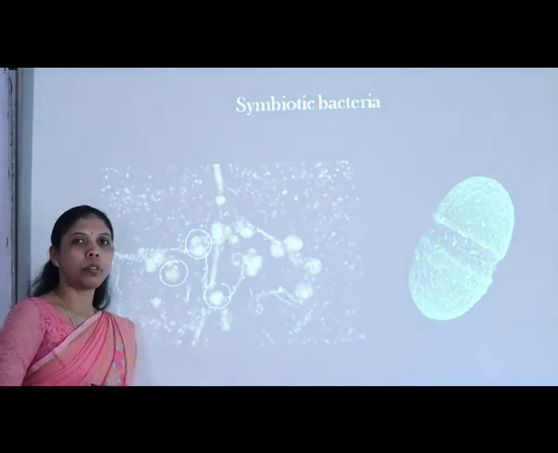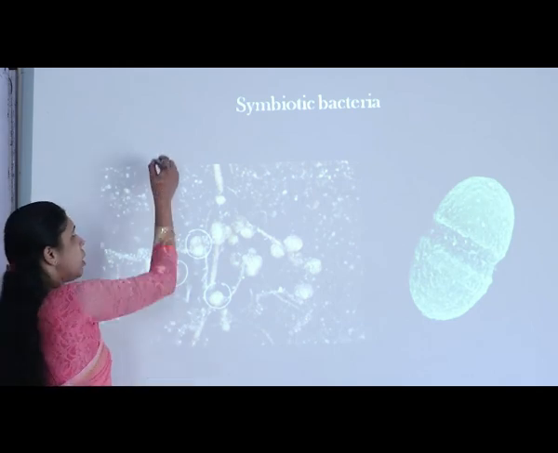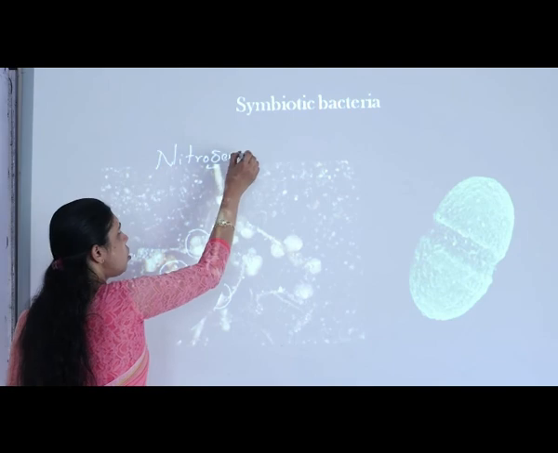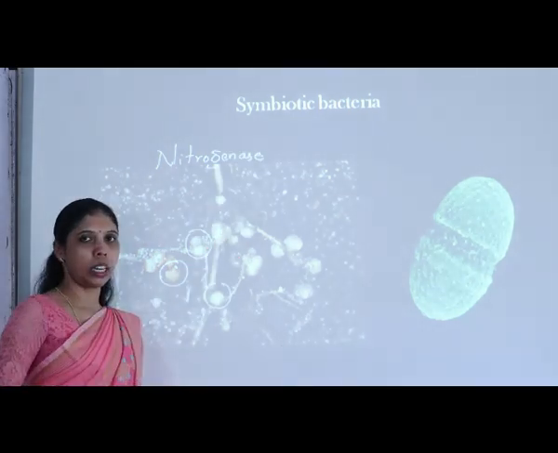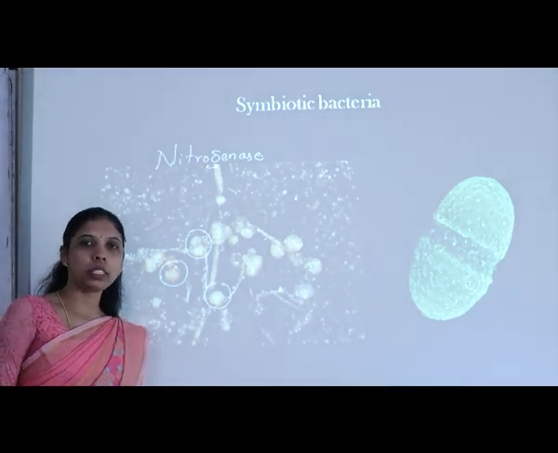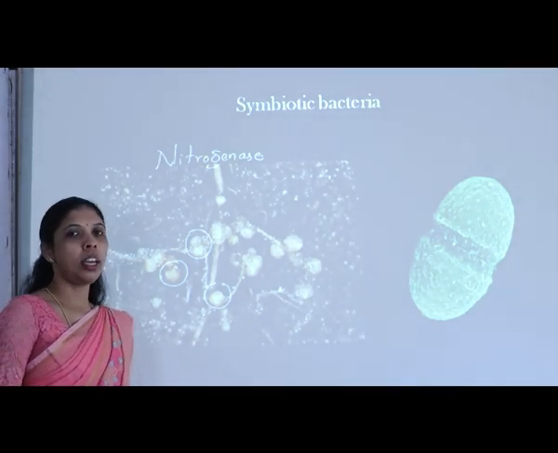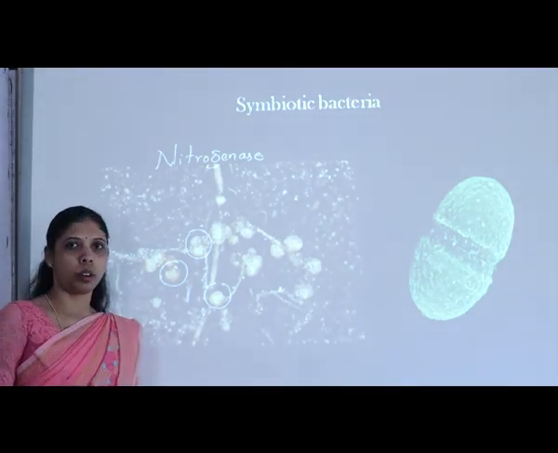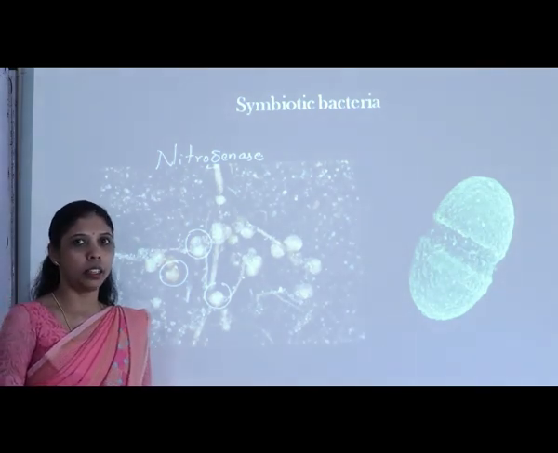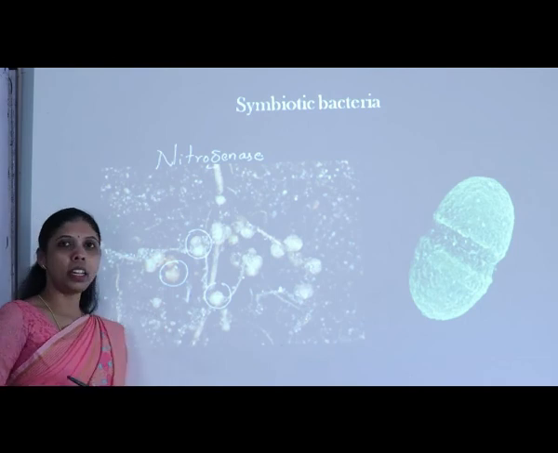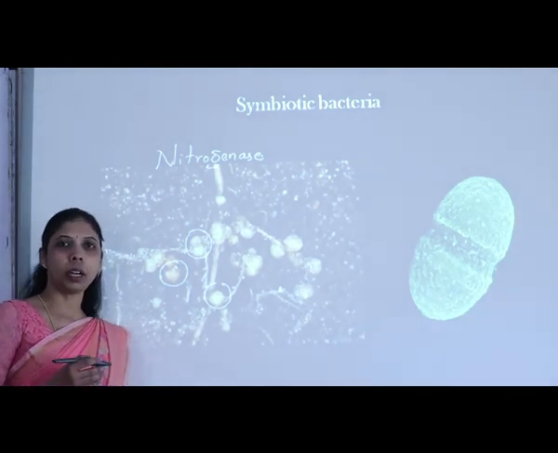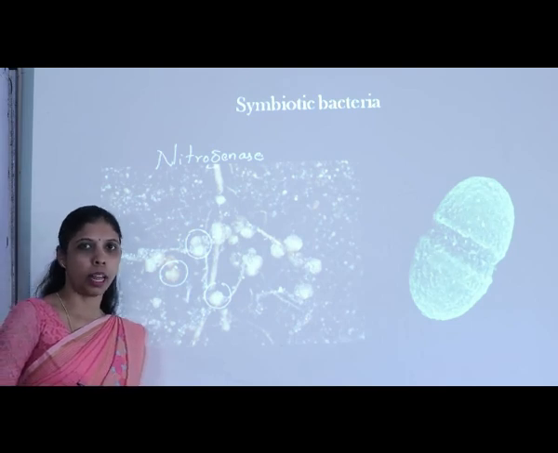Rhizobium produces a very important enzyme. The enzyme is named the nitrogenase enzyme. So with the help of this nitrogenase enzyme, Rhizobium is able to fix the atmospheric nitrogen into the root nodules of the plant. So both the organisms are benefited here. As the bacteria is taking shelter within the root nodule, it is getting the ready-made food from the roots of the plant.